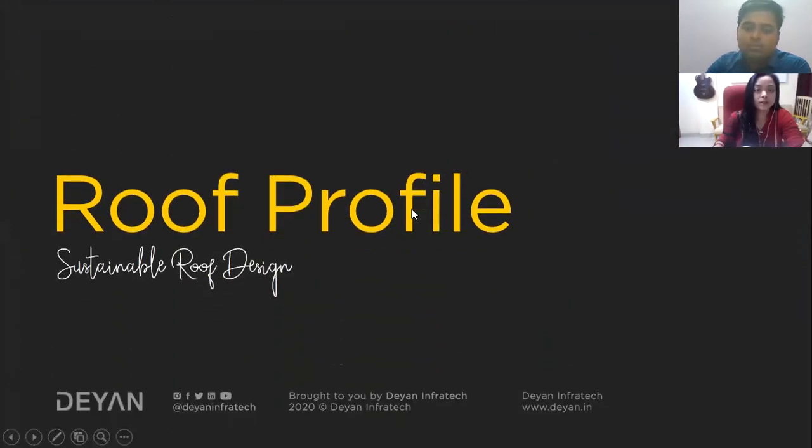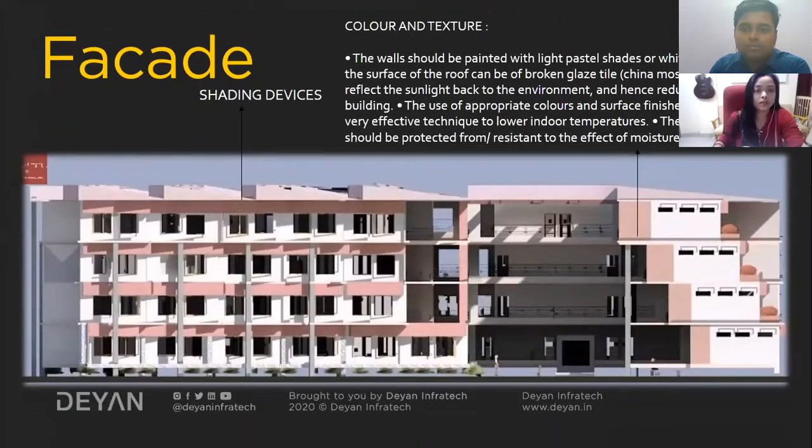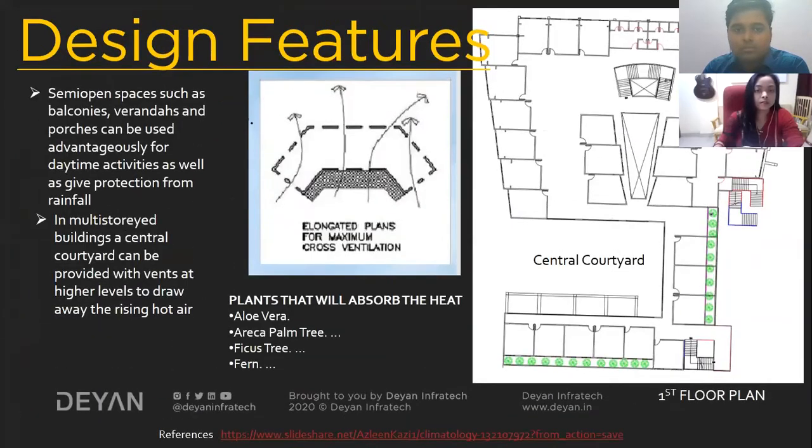Previous slide. Previous. Yeah, this one. Previous slide. No, the previous one. Yeah, this one. And I think this is the first floor plan. The previous one was the ground floor plan, and this is the first floor plan.